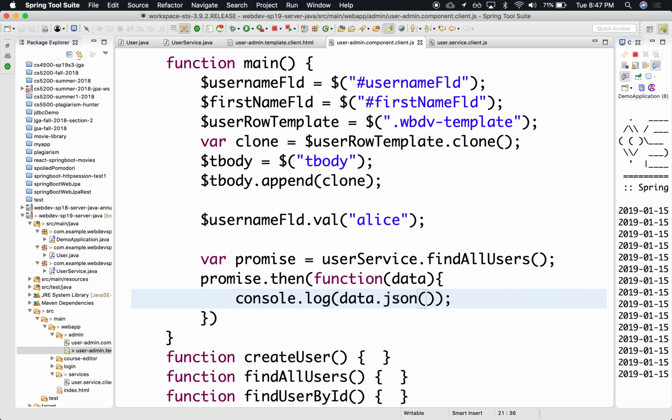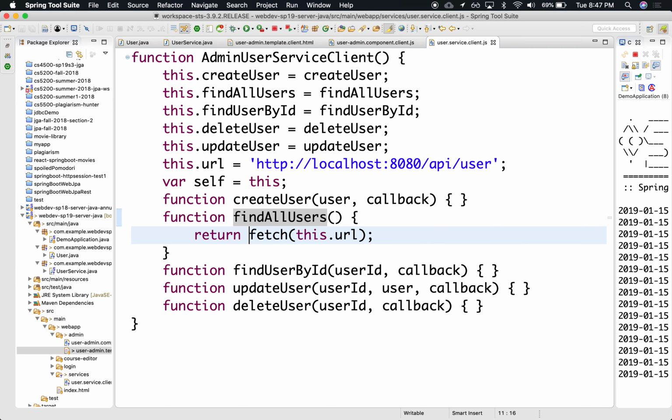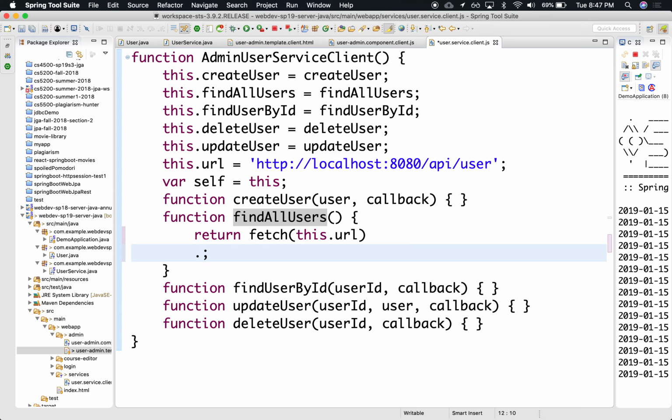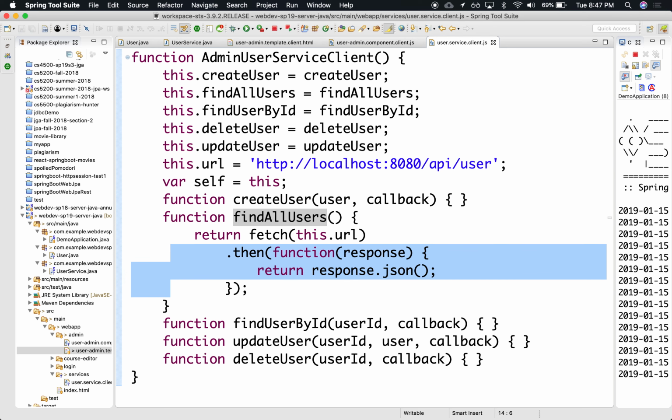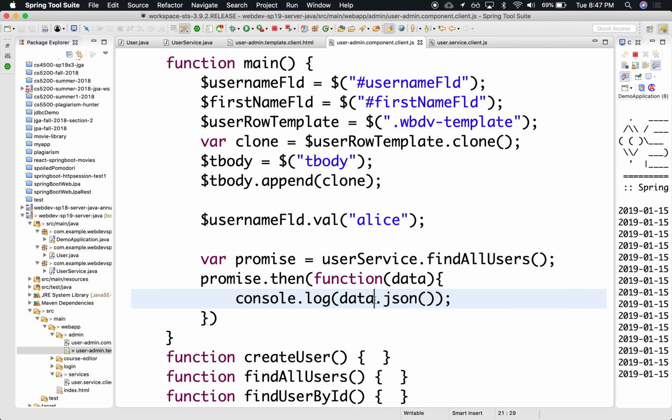Actually, no. Let's do it like this. It's cleaner if the unwrapping of that promise is done in here. So this is a .then function. This is the response, right? And then this returns the response parsed as a JSON object from the body of the HTTP request. Then we can just spit out the data. Let's do that.